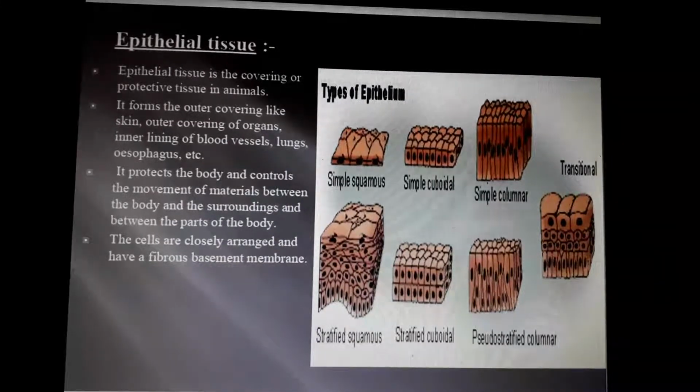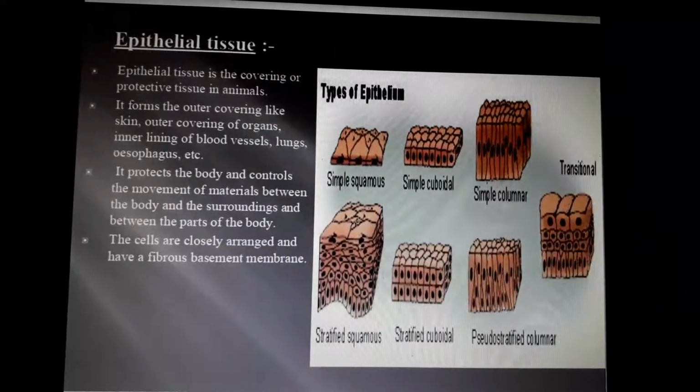Protective tissue means it will be in the outermost wall of our organs. It forms the outer covering like skin, the outer covering of organs, the inner lining of blood vessels, lungs, esophagus, etc. All the outer coverings of our body are what? Epithelial tissues. Just keep that in mind. They are protective tissues and their position is in the outermost part.